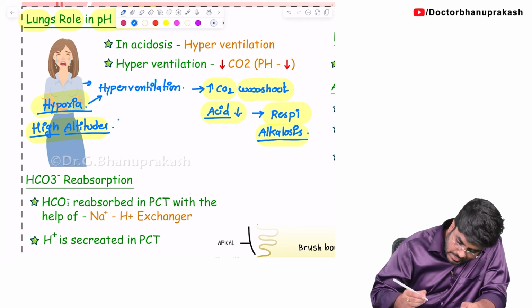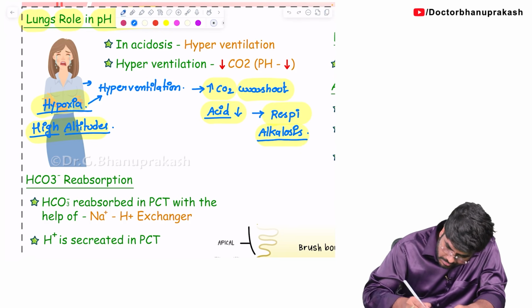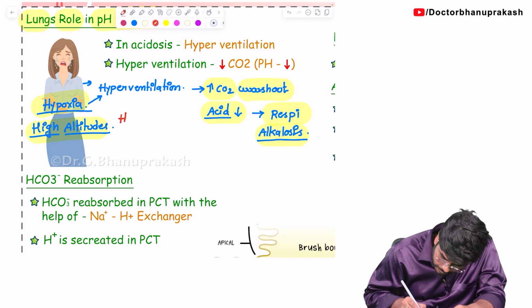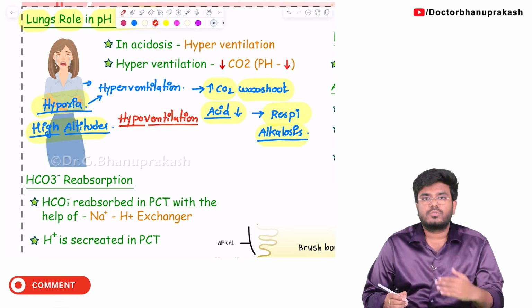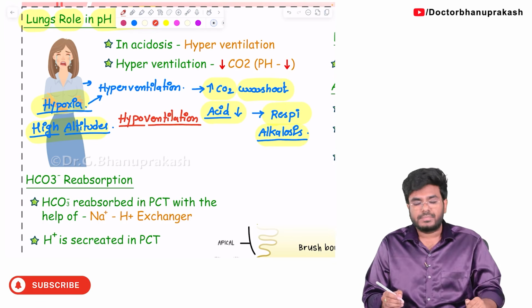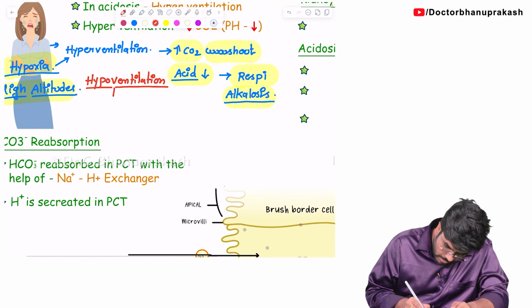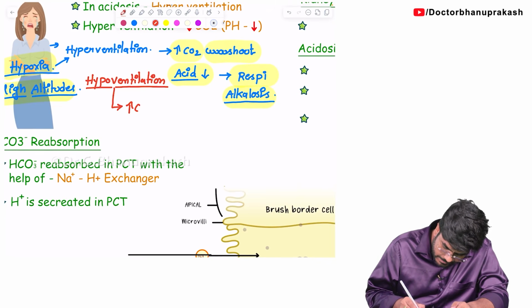Now, exactly opposite. Let's say the person is doing hypoventilation. Or the person is having respiratory depression. So, he is doing hypoventilation. Whenever you do hypoventilation, what will happen to the carbon dioxide levels in your body?